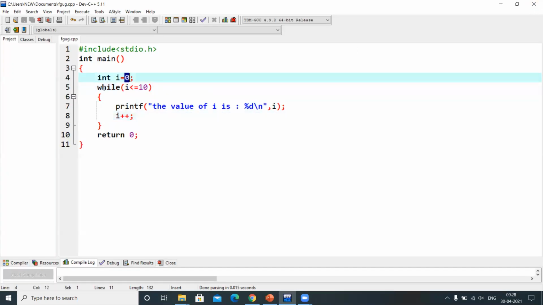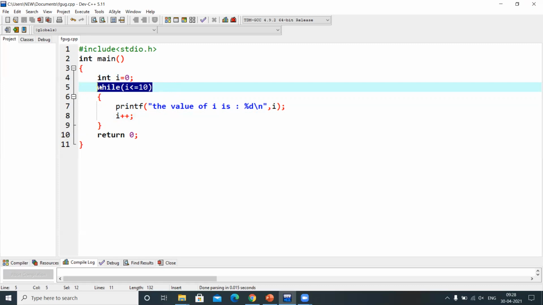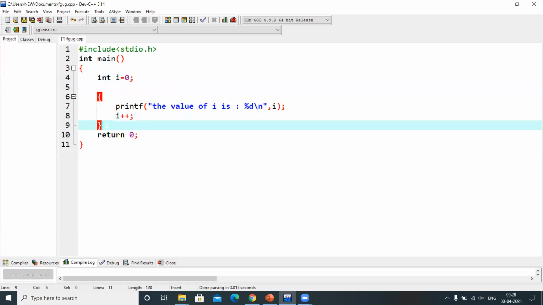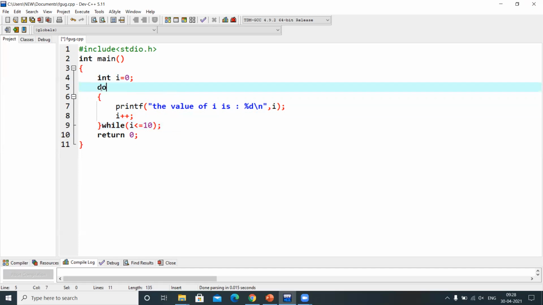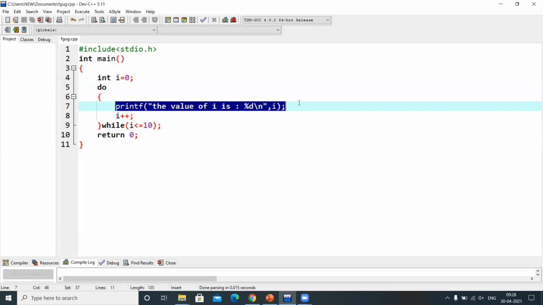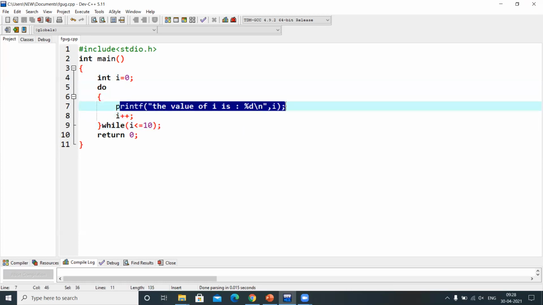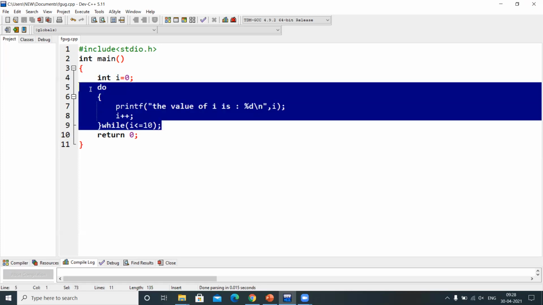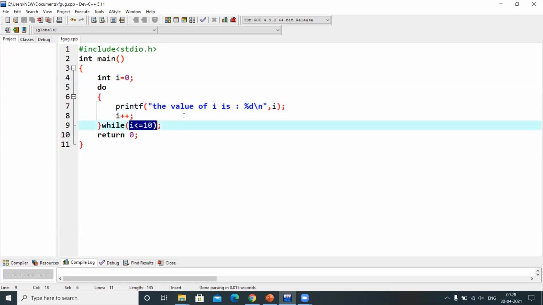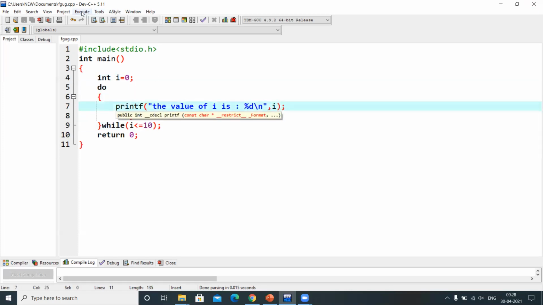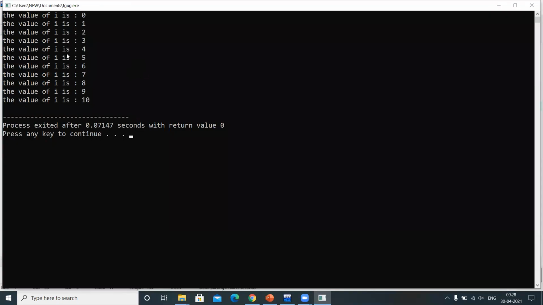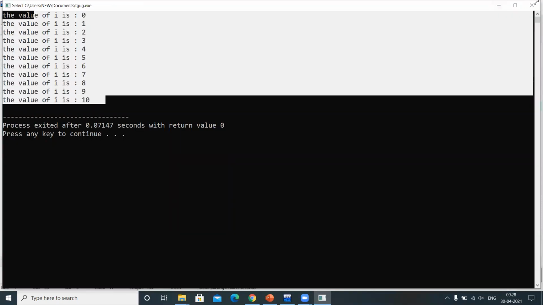Now let me show you the do while loop. Let me remove this. For the do while loop, you check the condition at last, right? First, you directly enter the loop and print 0. i++, it becomes 1. 1 is less than or equal to 10. Again print 1. Like this, the loop will continue while i is less than or equal to 10. Let me execute once. See, we get the same output.